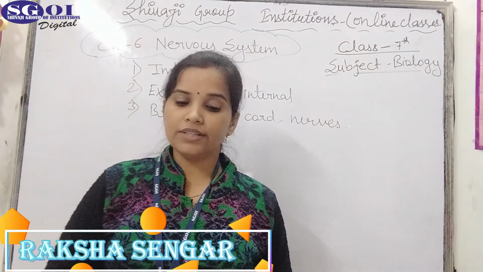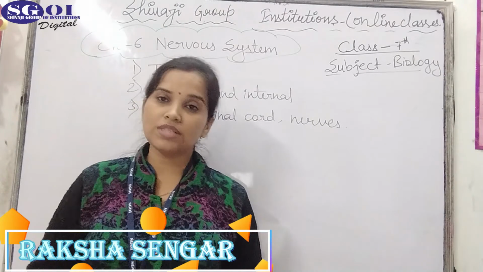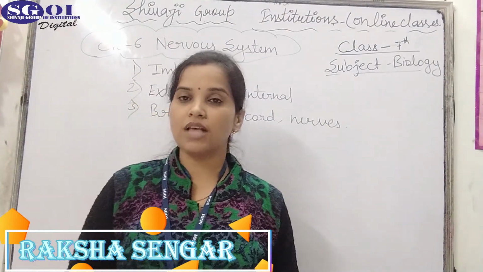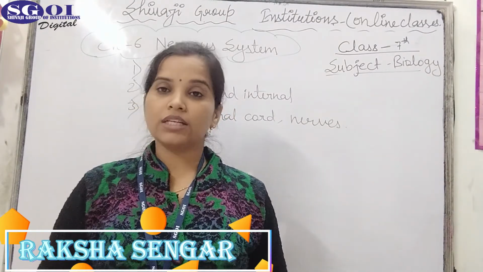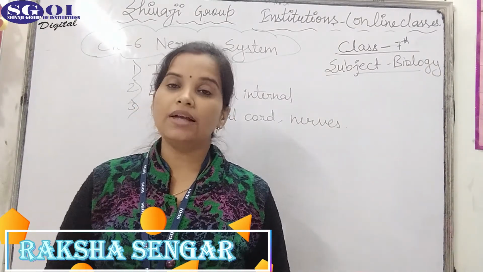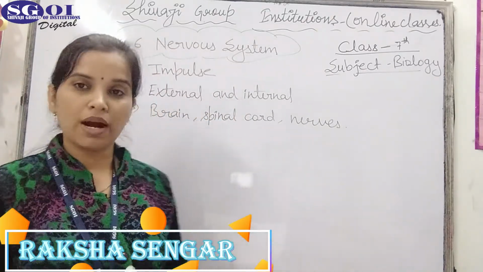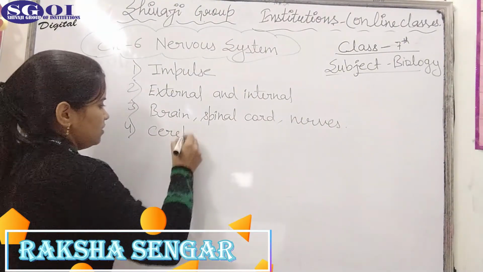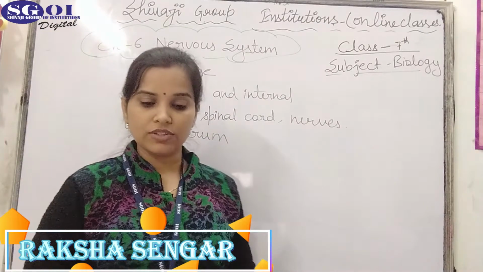Next, memory and intelligence are controlled by. Students, you know that brain is our control center. It controls all the activities, and the brain has three parts, that is cerebrum, cerebellum and medulla oblongata. Memory and intelligence are controlled by the cerebrum, which is the largest part of the brain, and the right answer is the cerebrum. Cerebrum controls the memory and intelligence.